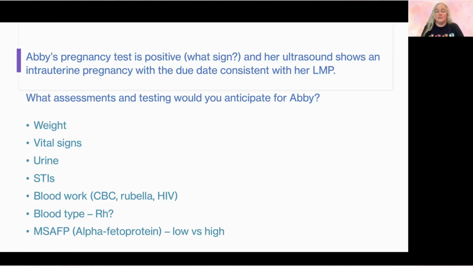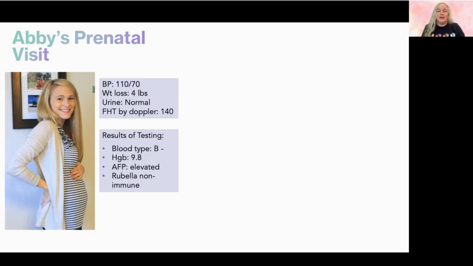And then the alpha-fetoprotein is something that we check. If it's low, that can be a sign of Down syndrome, and if it's high, that can be a sign of neural tube defects. So for Abby at her next prenatal visit, her blood pressure is 110/70. She has lost 4 pounds. Her urine is normal. Her fetal heart by Doppler is 140, which is good. Her blood type was B negative. Her hemoglobin was 9.8, and her alpha-fetoprotein was elevated, and her rubella is non-immune.